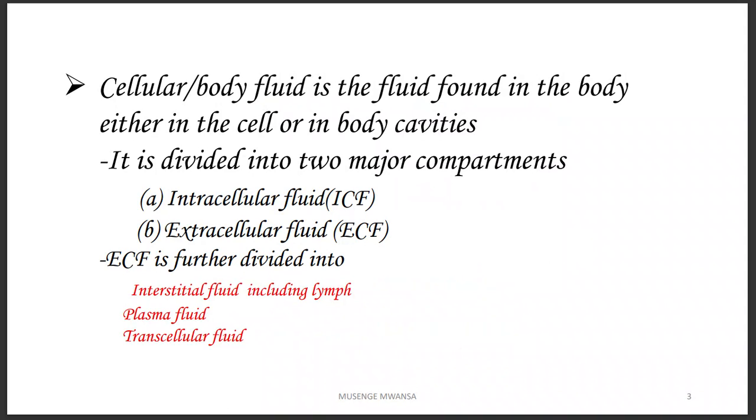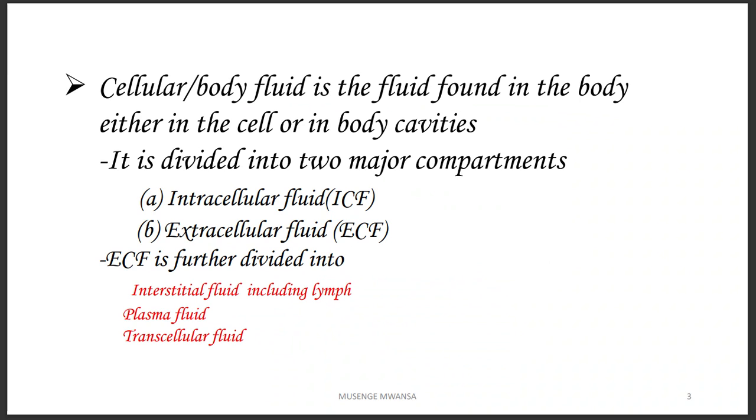Interstitial is a fluid found between two cells. The lymph is a fluid which is found in the lymphatic system. So if I've got blood moving in the blood vessels, and blood comes outside the blood vessels into spaces, it's now called interstitial fluid. If that interstitial fluid is supposed to be taken back to blood, it's first going to go through the lymphatic system, it's now called lymph, and then lymph going back into the blood vessels is now called plasma.